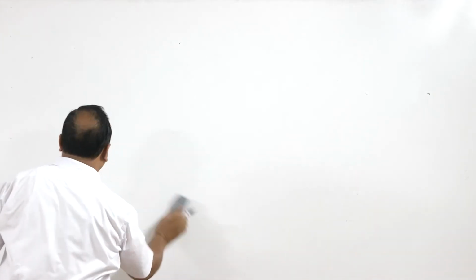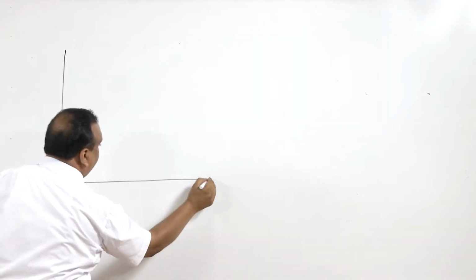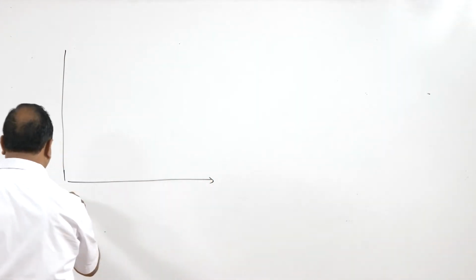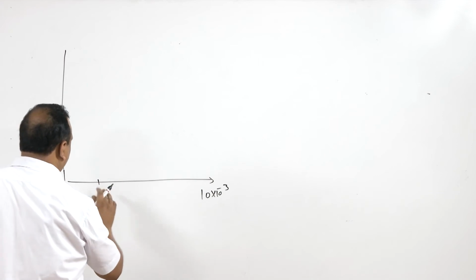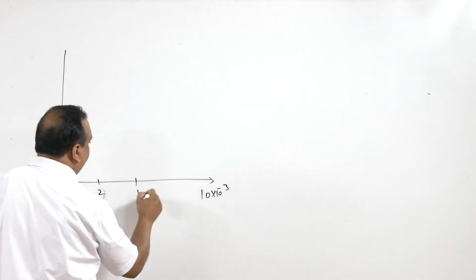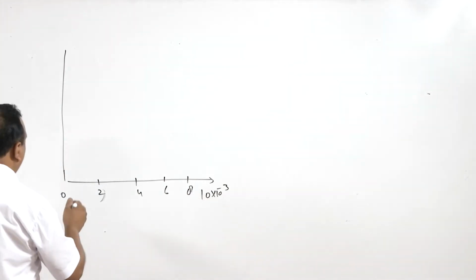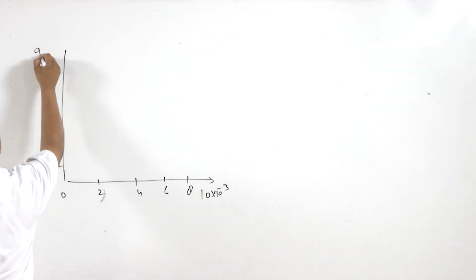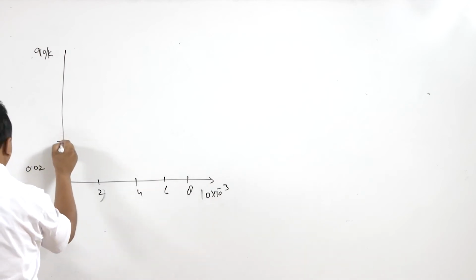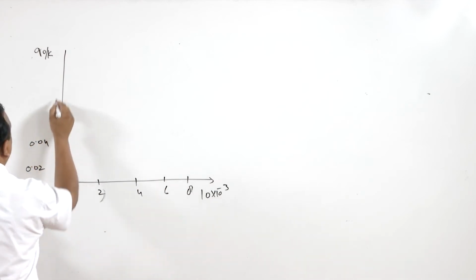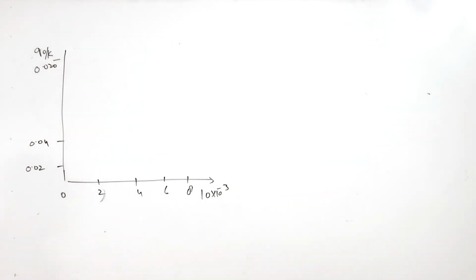So for the output characteristics, we divide in two parts. One curve is for 0 to 10 into 10 to the power minus 3, so 2, 4, 6, 8 and 10 milliseconds. Now input is Q by K, right? So it is starting from 0.02, 0.04 and goes up to 0.020, 10 times, right?